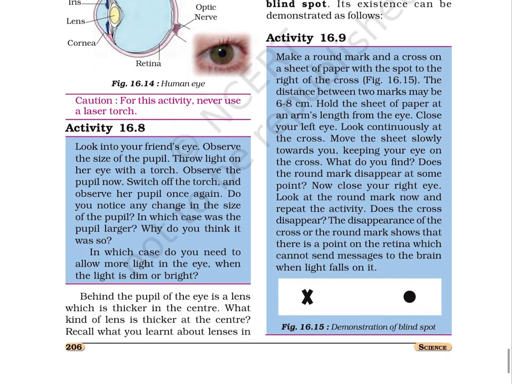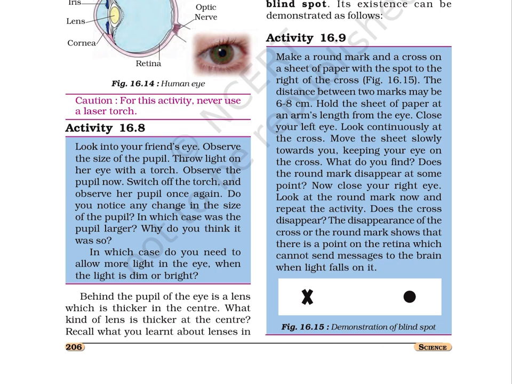Activity 16.9. Make a round mark and a cross on a sheet of paper with the spot to the right of the cross, as shown in figure 16.15. The distance between two marks may be 6 to 8 centimeter. Hold the sheet of paper at an arm's length from the eye. Close your left eye. Look continuously at the cross. Move the sheet slowly towards you, keeping your eye on the cross. What do you find? Does the round mark disappear at some point?